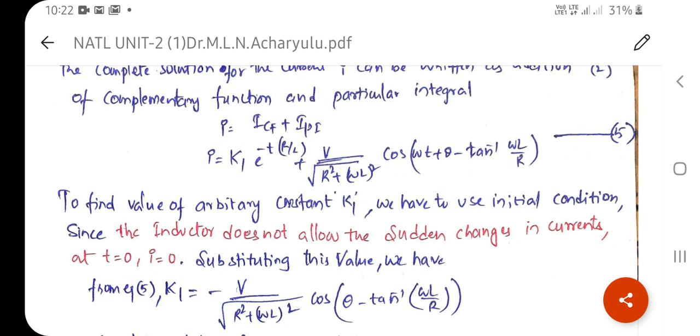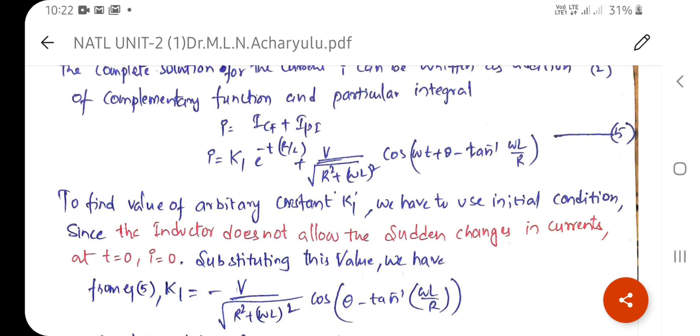So therefore I is equal to k1 e power minus t into r by L, which is called the complementary function, plus the particular integral. Just now we got the result, that is v by under root of r square plus omega L whole square into cos of omega t plus theta minus tan inverse of omega L by r. So this is equation number 5. This is the total solution.